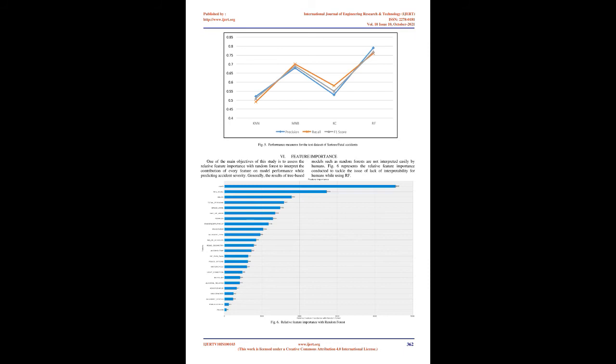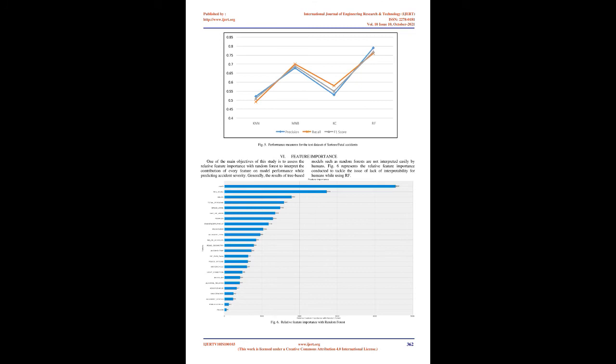Furthermore, for the F1 score, which is the harmonic mean of recall and precision, or the trade-off between recall and precision, the RF also produced better results, 0.77, while the KNN produced lower results among the group, 0.52, on the test dataset. The improved prediction performance of the RF model indicates that it is the model of choice for predicting accident severity.